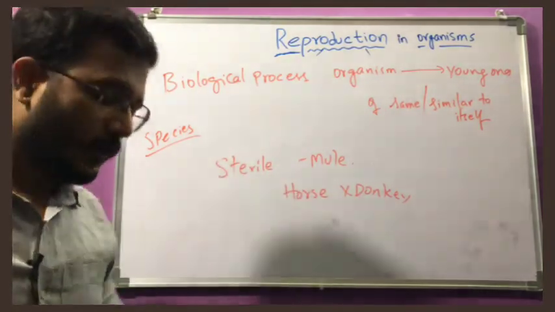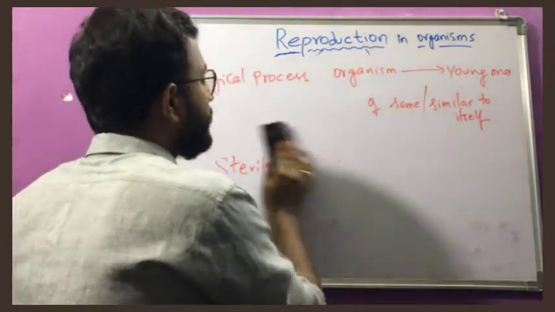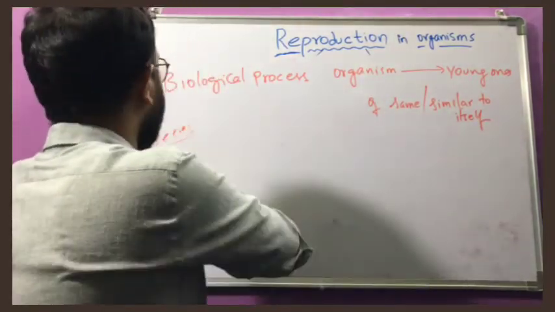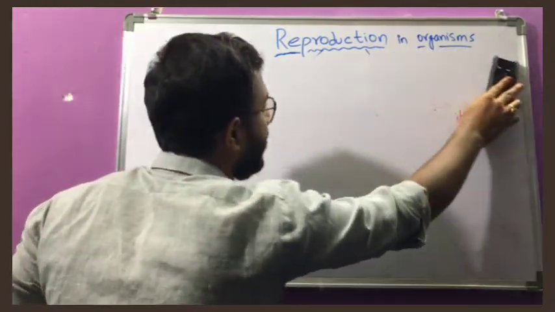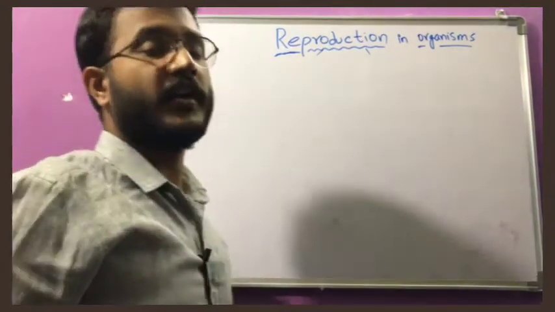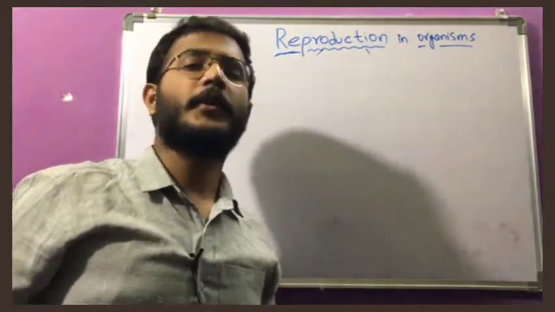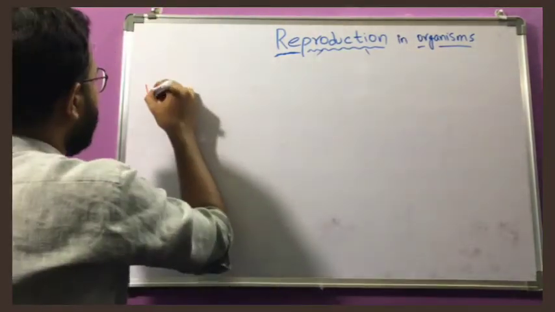Okay, now depending upon the lifespan of every organism, the number of reproduction cycles may vary. For example, if the lifespan is 30 days, it will reproduce once or twice. If the lifespan is 200 years, it will reproduce more times. So here we have to know what is a lifespan.